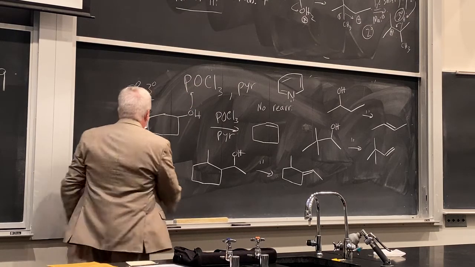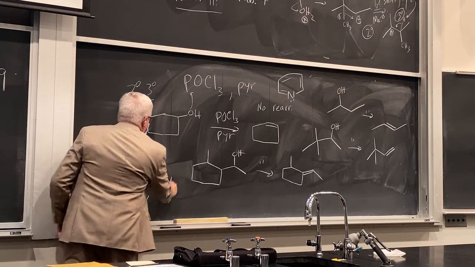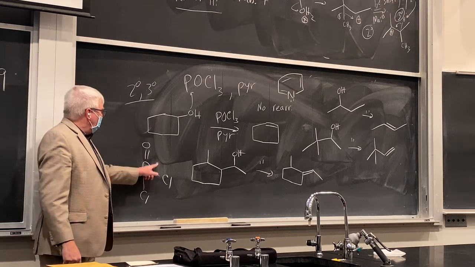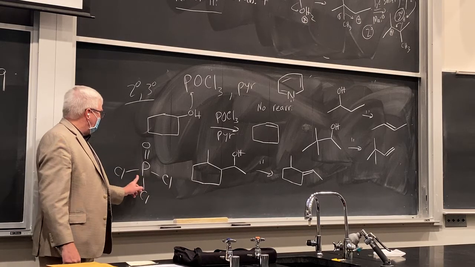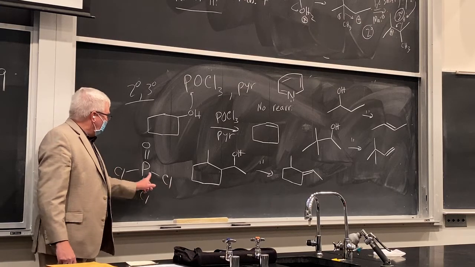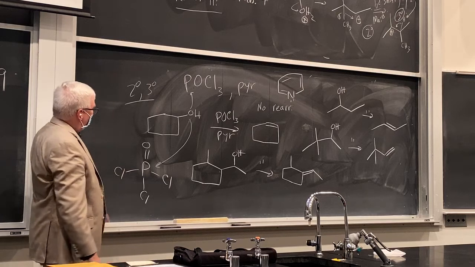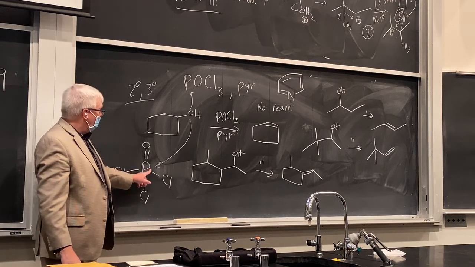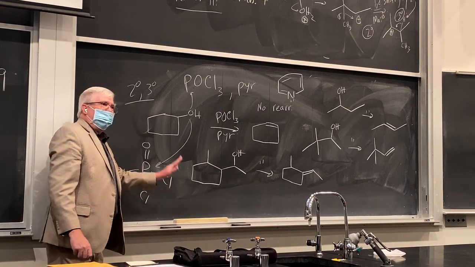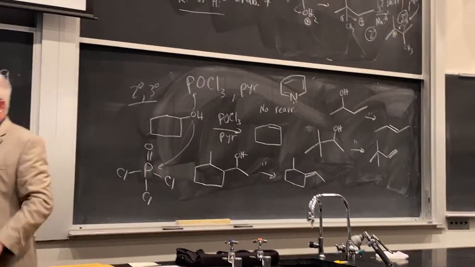If you draw this reagent out, POCl3, it looks like this. Phosphorus is right below nitrogen in the periodic table, so it has 5 valence electrons. Because it's lower in the periodic table, it can exceed the octet rule. So you've got what? You've got 5 bonds here, so that's 10 total electrons. And you can see here with all these electronegative chlorides here, the mechanism of how you get to the better leaving group is this. It attacks the electron deficient phosphorus with all these polar covalent bonds here, and eventually one chloride comes off. I don't expect you to go through that mechanism. Let's go to the graphics in the book and maybe just look at that.